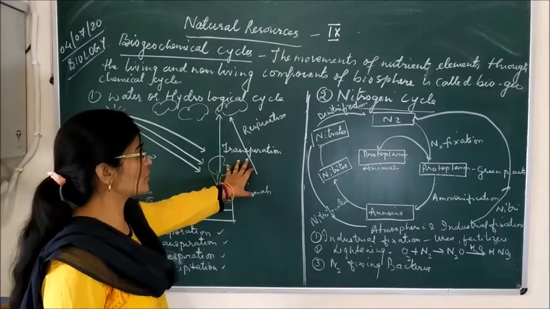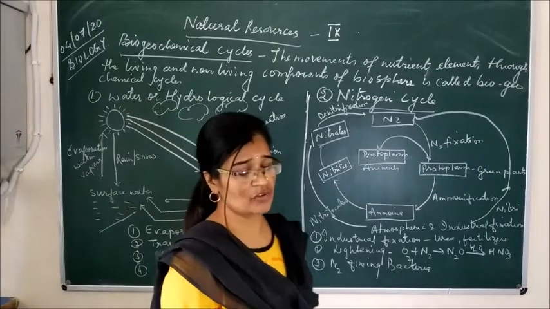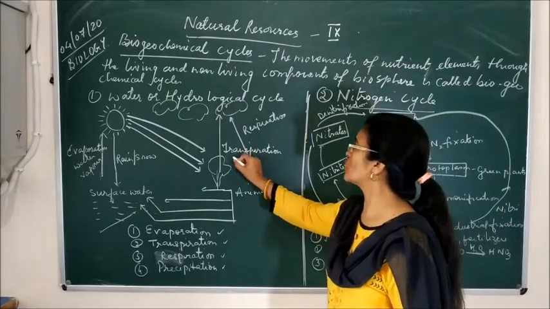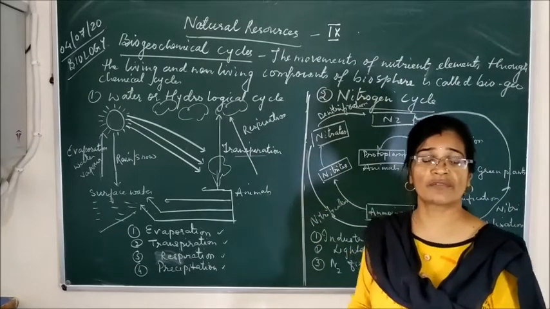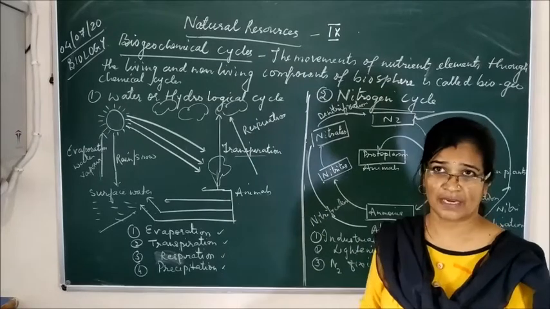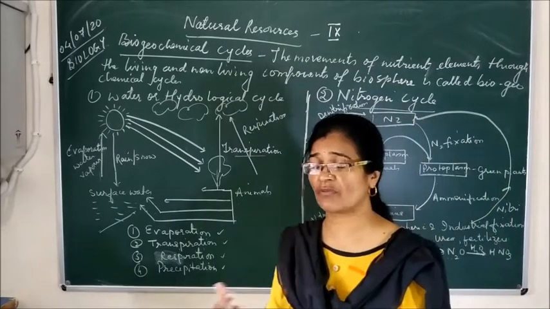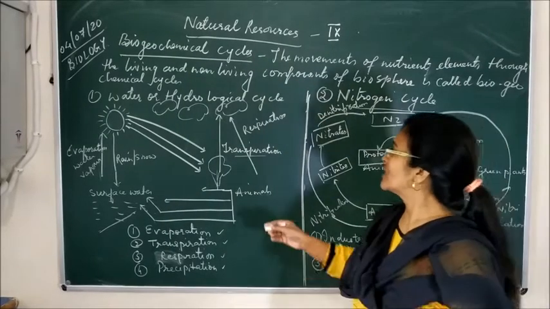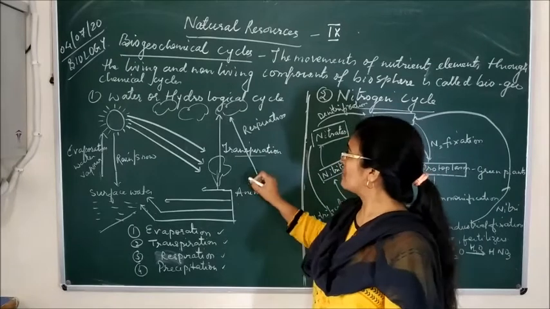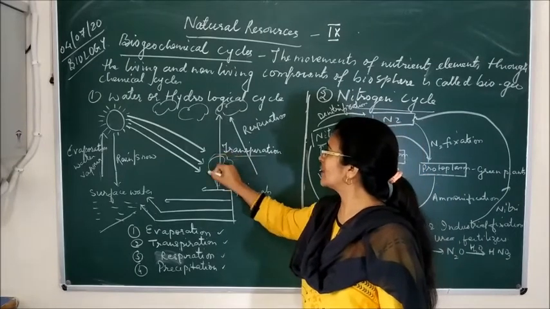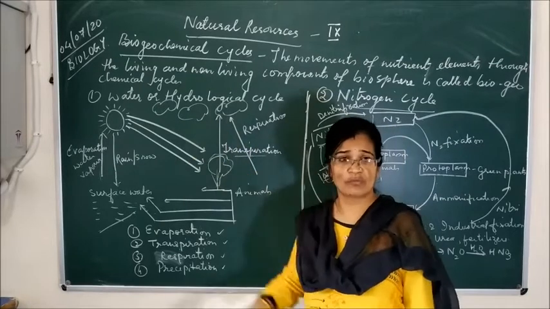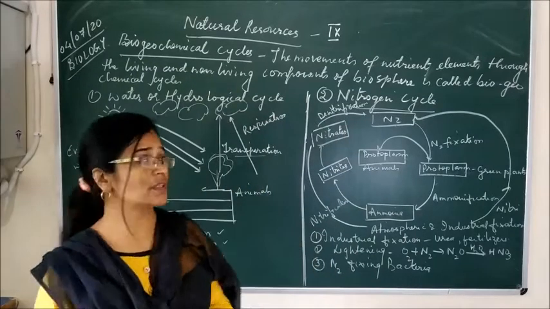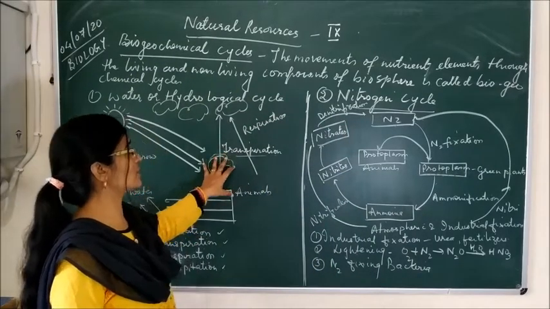Now, how does transpiration help in the formation of rain in the hydrological cycle? Transpiration means the loss of water in the form of water vapor from the aerial parts of the plant. When excess water is lost in the form of water vapor, it also goes into the atmosphere. This process is called transpiration. The excess water from the plant also forms clouds, and when these clouds condense together they fall on the earth in the form of rain.